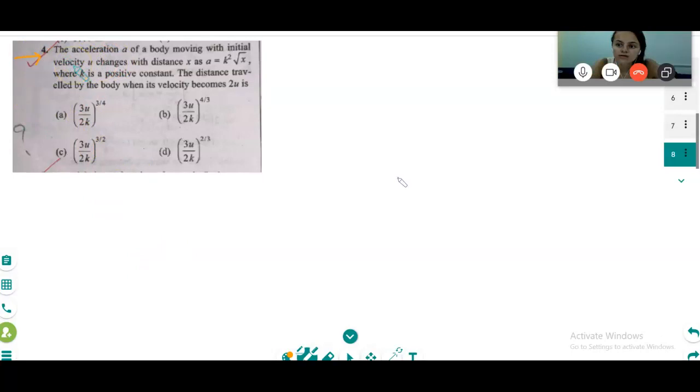Can you read it? The acceleration a of a body moving with initial velocity u changes with distance. Initial velocity is given, means when t is 0, velocity is u. Correct?